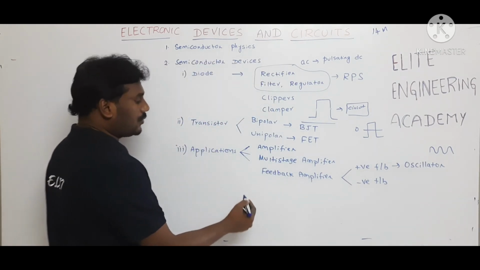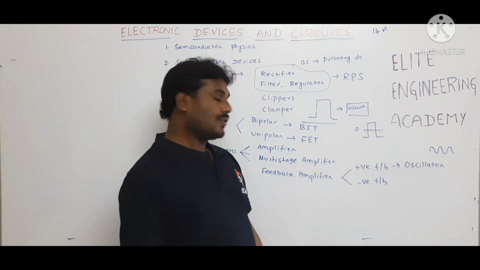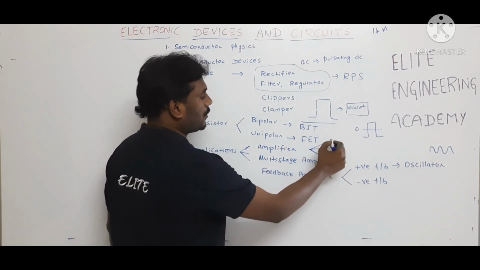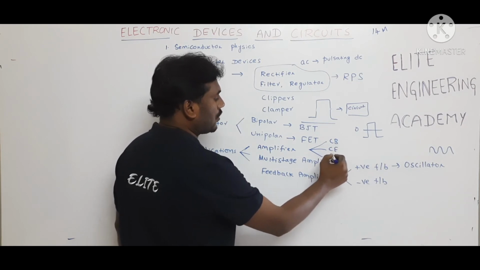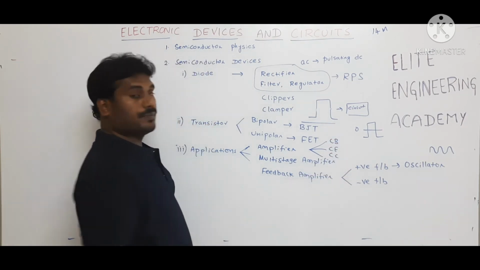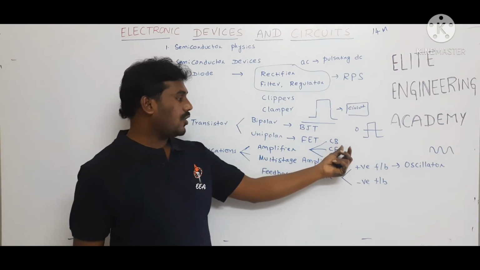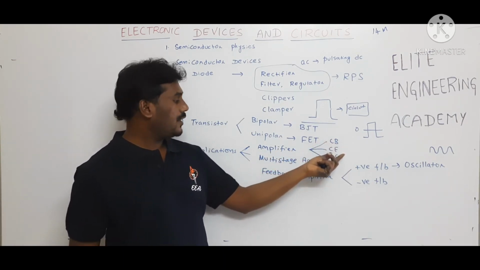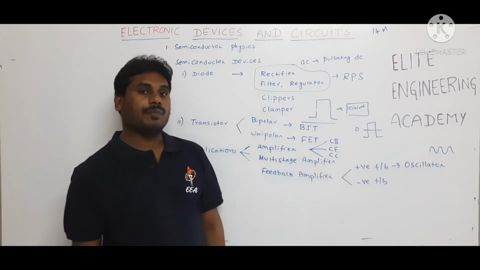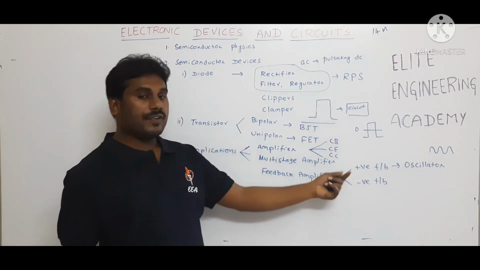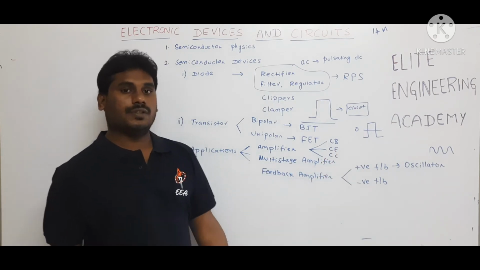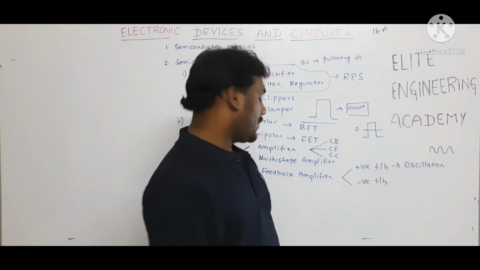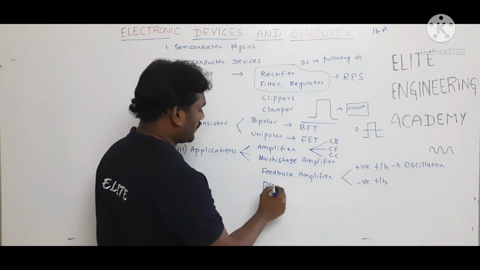Next, we want to amplify both current as well as voltage. All the amplifiers here, different types are there again: common base, common emitter, common collector. These three are terminals, and based on which terminal is common, the amplifiers are classified: common base amplifier, common emitter amplifier, common collector amplifier. These amplifiers amplify either current or voltage. If you want to amplify both current as well as voltage, we can go for power amplifiers.